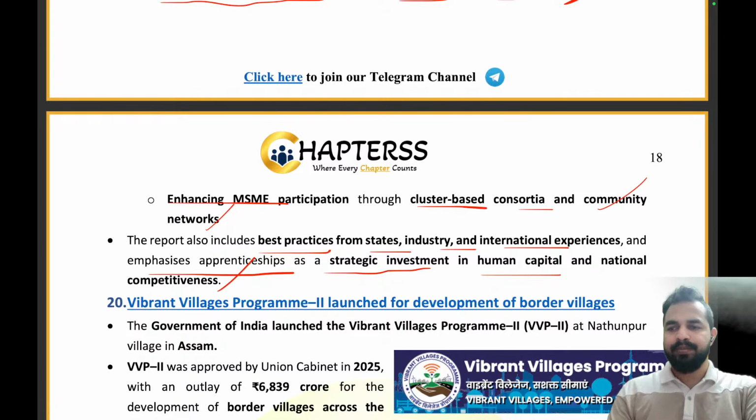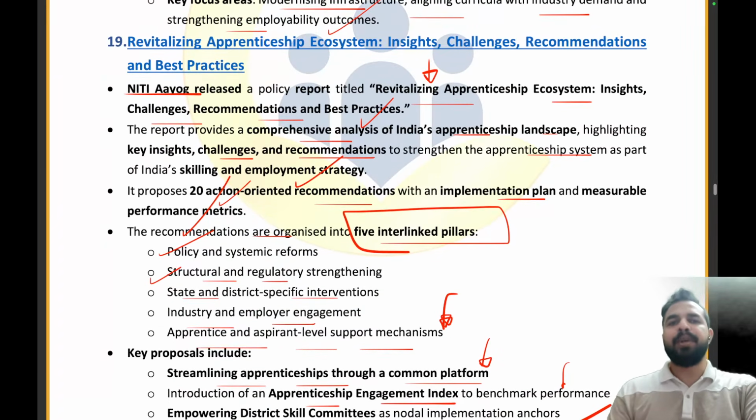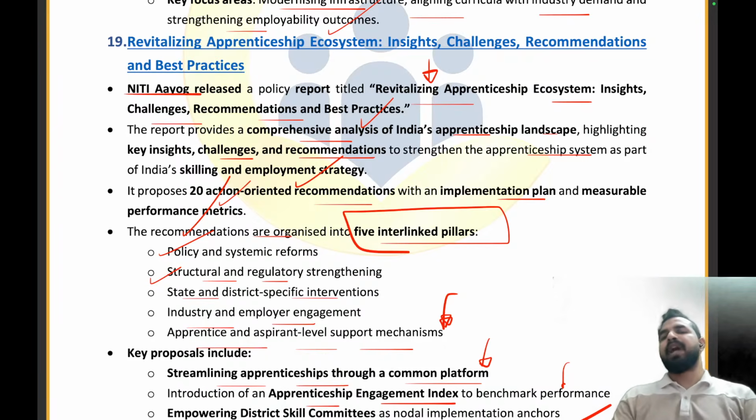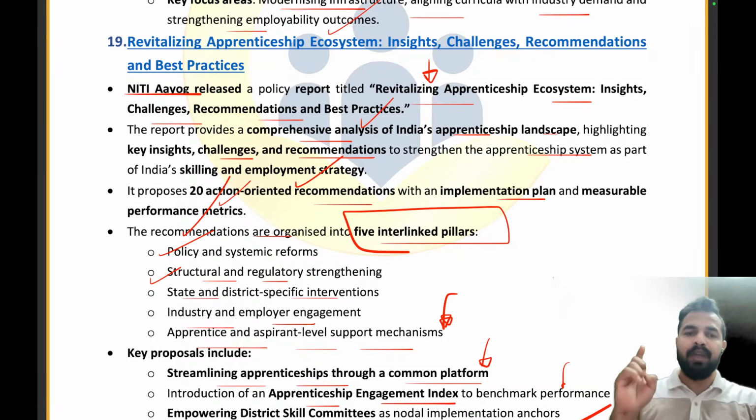Clear, everyone? Are you getting it? So, my dear friends, this Revitalizing Apprenticeship Ecosystem: Insights, Challenges, Recommendations, and Best Practices report has been launched by which organization? Niti Aayog, and it has proposed the 20 action-oriented recommendations, which have five interlinked pillars. What are the five interlinked pillars? This includes, first we talked about policy and systemic reform, then structural and regulatory strengthening. Then we will be working on the state and the district specific interventions, industry and employer engagement, and apprentice and aspirant level support mechanism will be there.